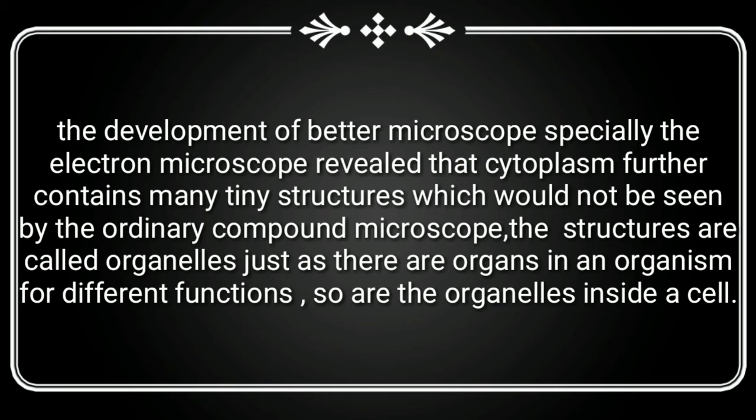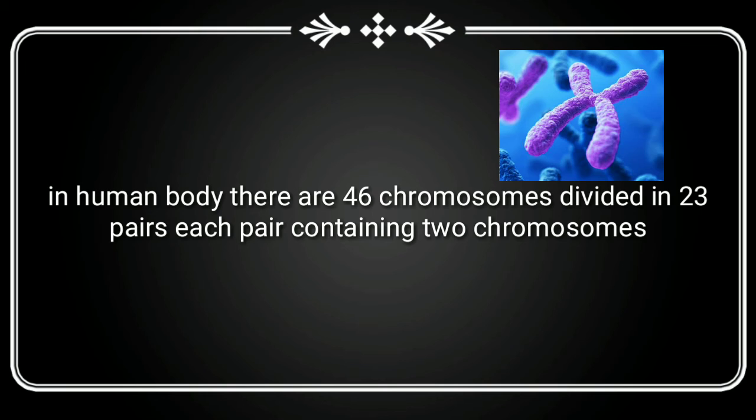The development of better microscopes, especially the electron microscope, revealed that the cytoplasm further contains many tiny structures which could not be seen by the ordinary compound microscope. These structures are called organelles. Just as there are organs in an organism for different functions, so are the organelles inside a cell. In the human body, there are 46 chromosomes divided into 23 pairs, each pair containing 2 chromosomes.